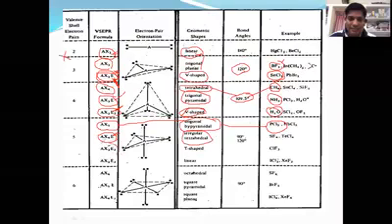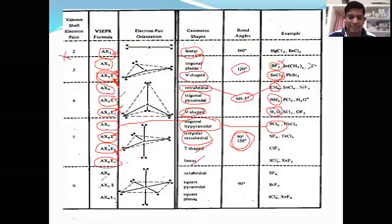Then AX3E2 and AX2E3. In both cases, how many lone pairs are there? Two lone pairs and three lone pairs. The shape of the molecule is T-shaped and linear. The bond angle decreases, right? There is a change in the bond angle, which might increase or decrease because of lone pair-lone pair, lone pair-bond pair, and bond pair-bond pair repulsive forces.